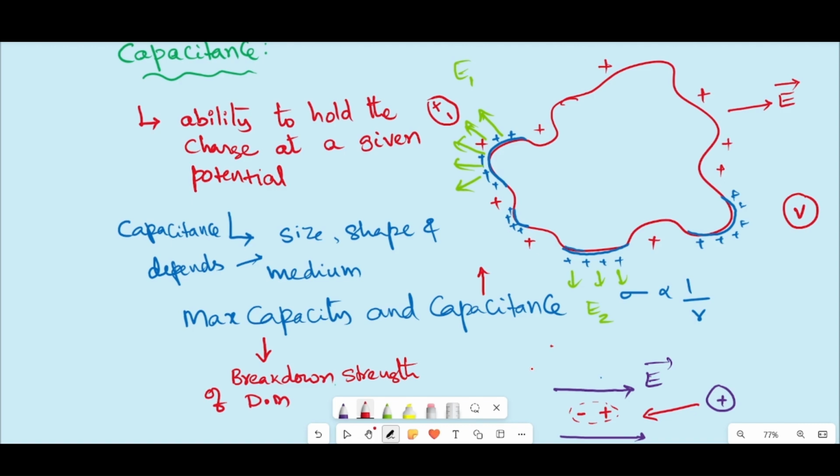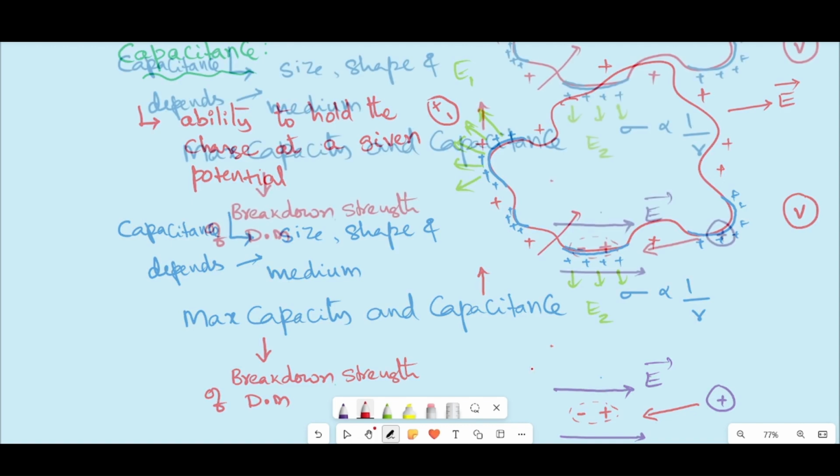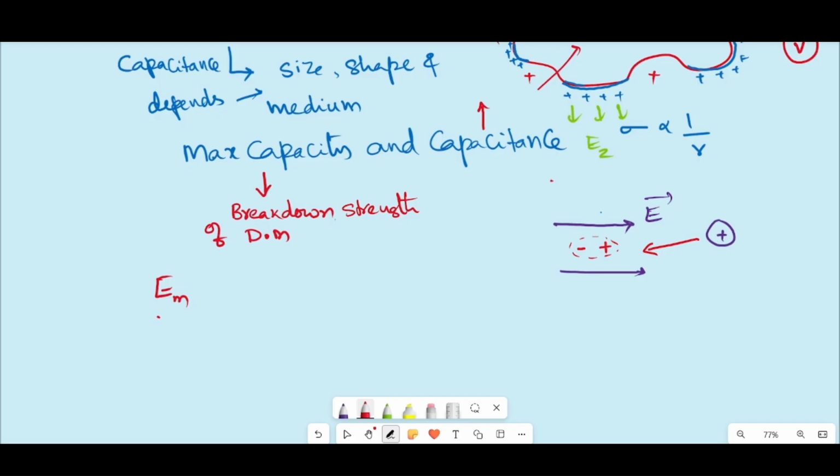Further, if you supply more charge, the electric field reaches a maximum value, so that the force generated by this electric field breaks that dipole into separate charges.